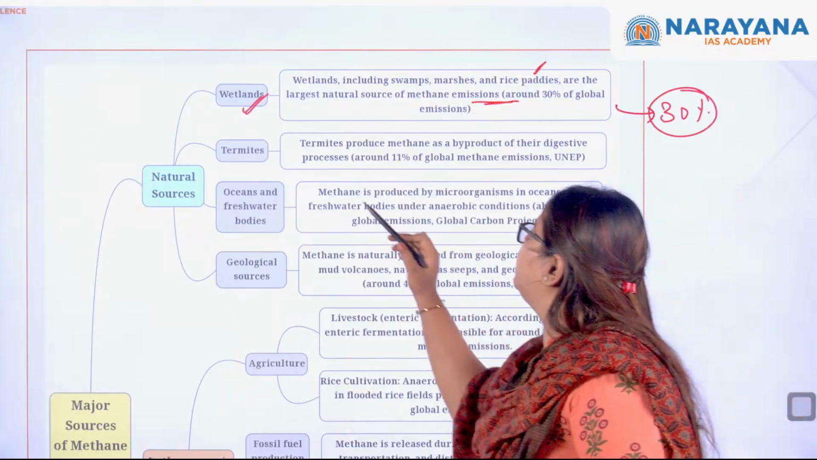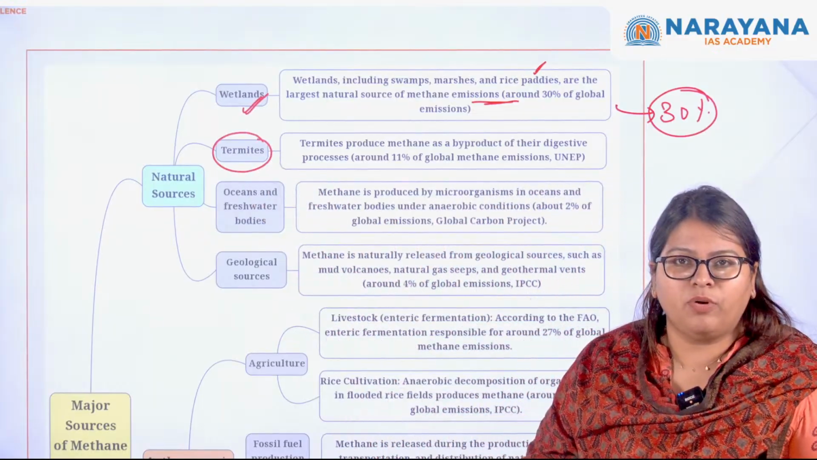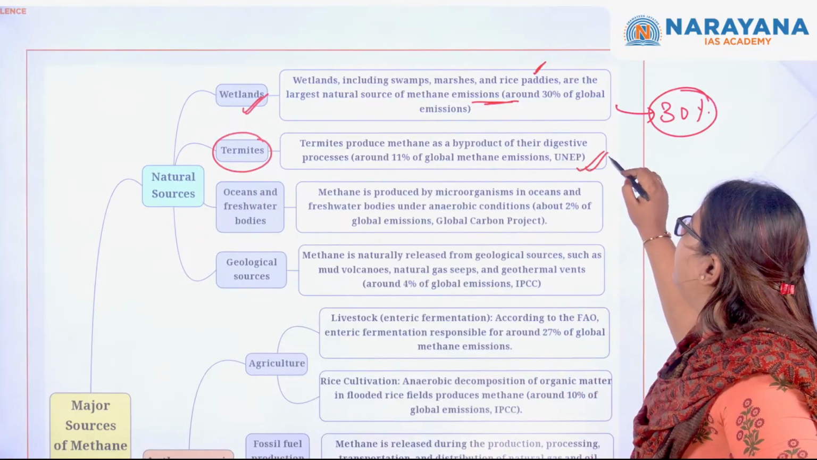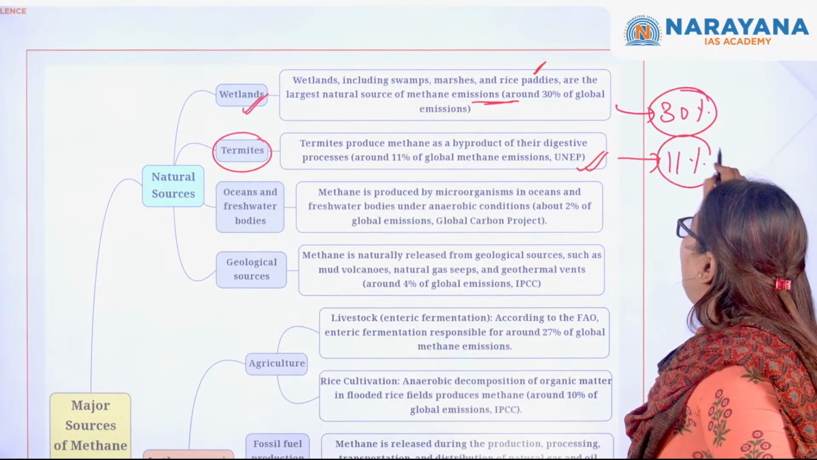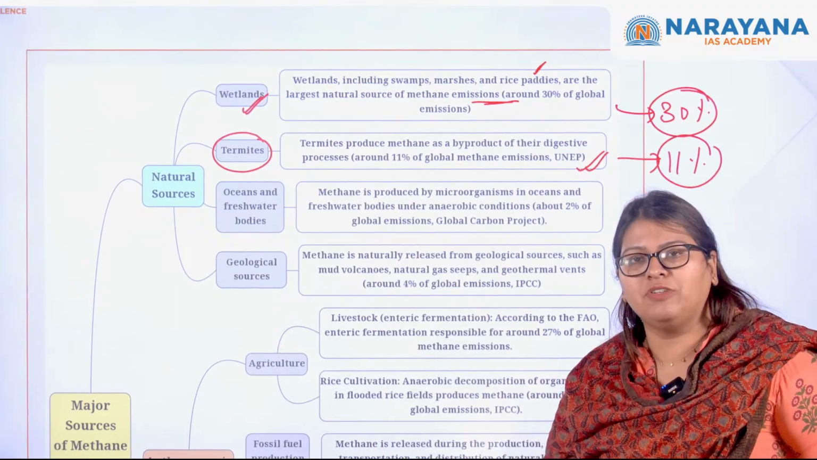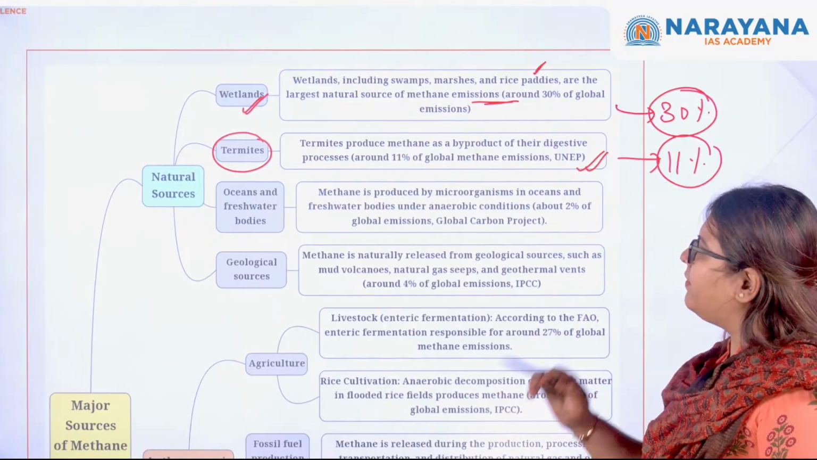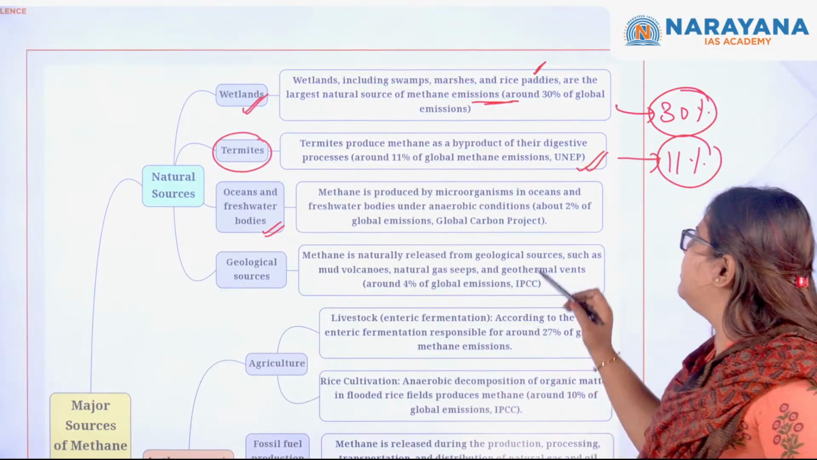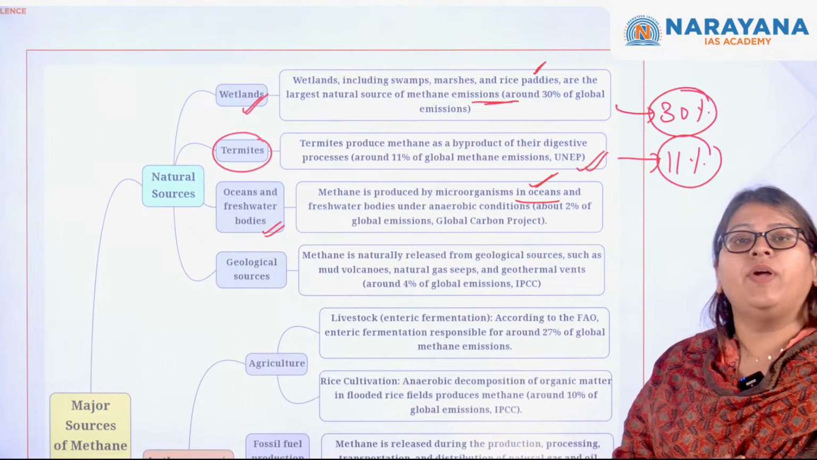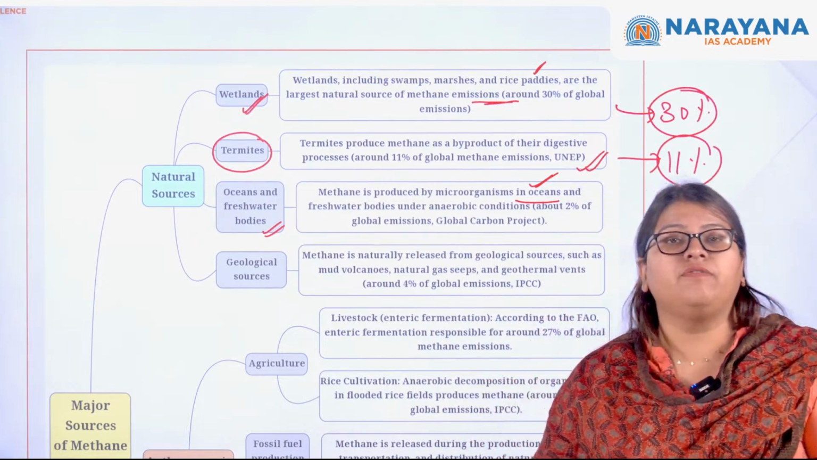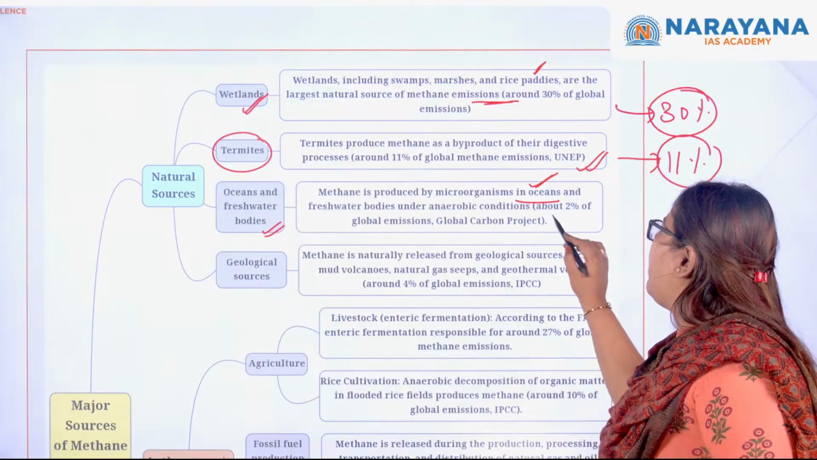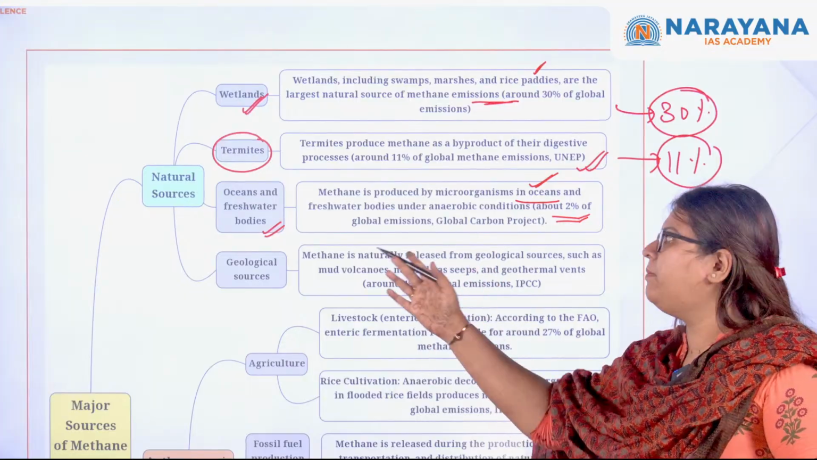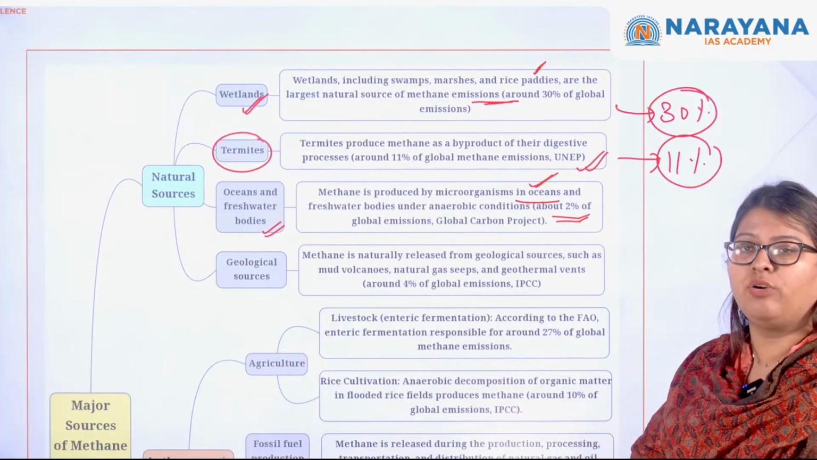Next one, termites. Do you know, as a part of the digestion process, these termites actually produce methane? So that is also one of the contributors, and surprisingly it contributes 11% of the global methane emissions. Did you even expect that? No. Next one, oceans and freshwater bodies. We saw microorganisms in the oceans as well as freshwater. When there is a deficit of oxygen, that is, anaerobic conditions, what happens? 2% of the global emissions actually come out in the form of methane from the freshwater bodies, by the microorganisms.